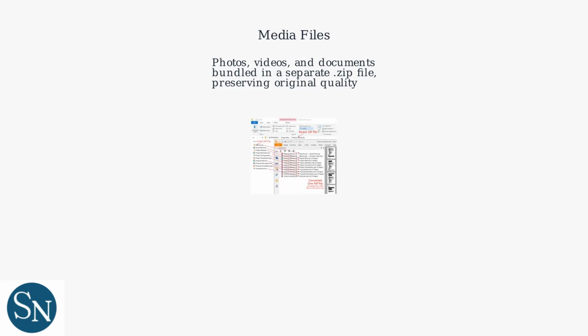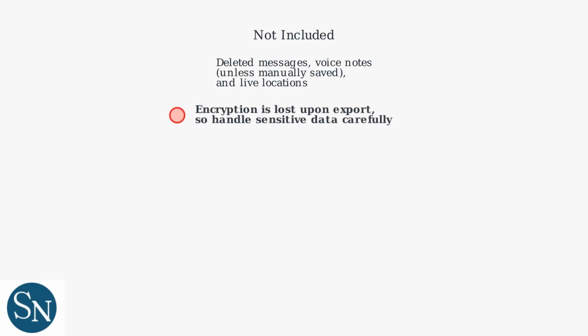Text chats are exported as readable TXT files, including timestamps, sender names, and message content. Media, such as photos, videos, and documents, are bundled in a separate zip file, preserving their original quality. Deleted messages, voice notes unless manually saved, and live locations are not included in the export. Remember that encryption is lost upon export, so handle sensitive data carefully.